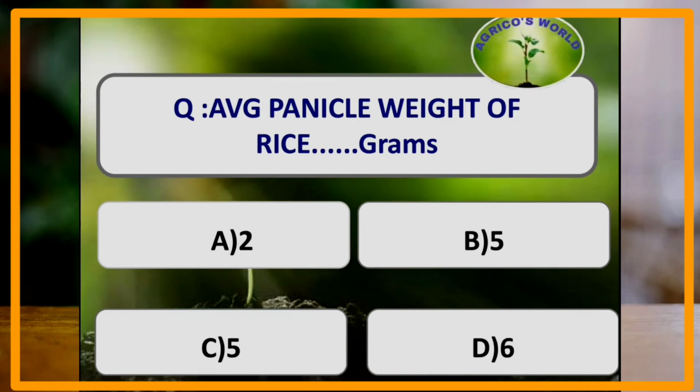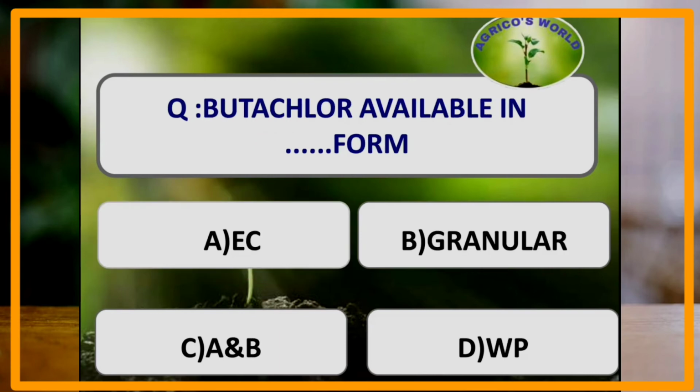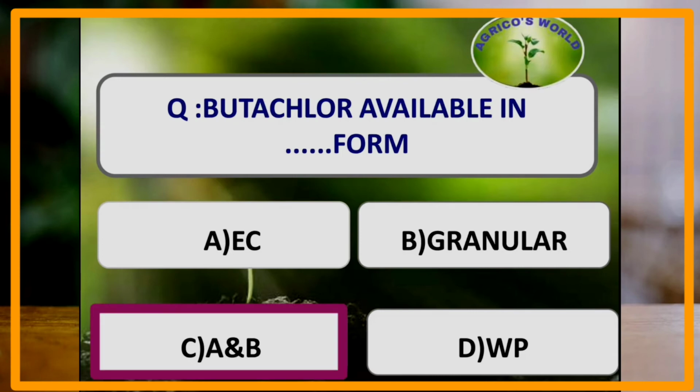What is the average panicle weight of rice in grams? The average weight of the panicle of rice is 2 grams. Moving on to the next question, Butachlor is available in which form? Butachlor is a herbicide and its trade name is Machete, and it is available in both granular and in EC form. EC is emulsifiable concentrates.